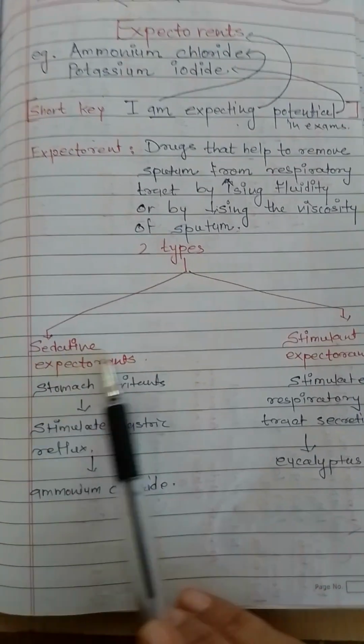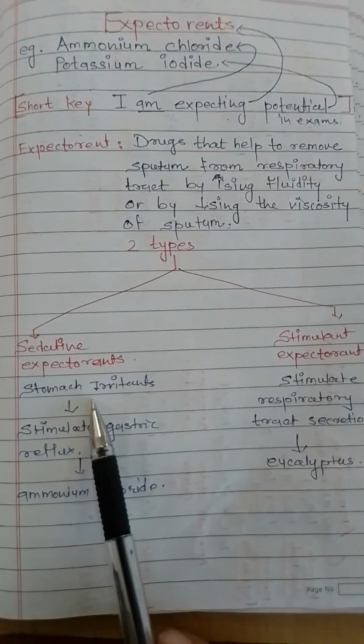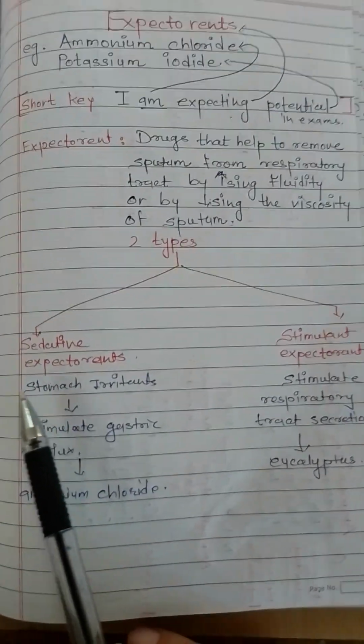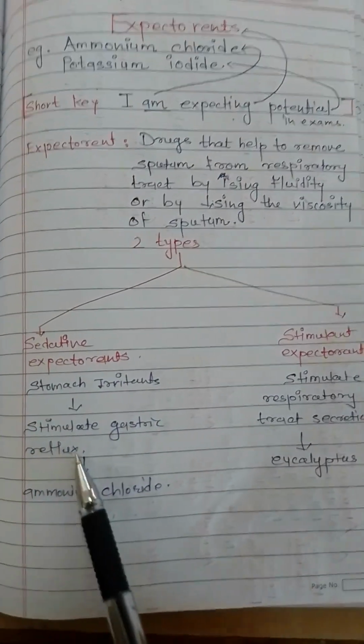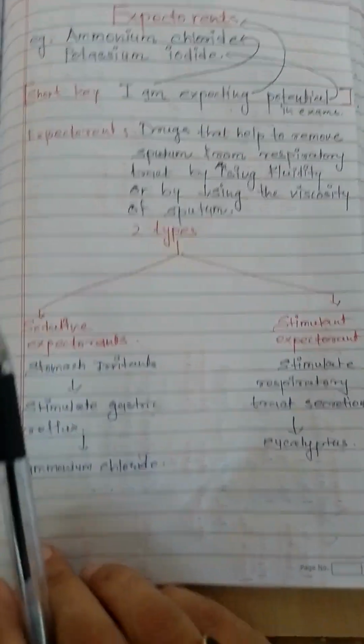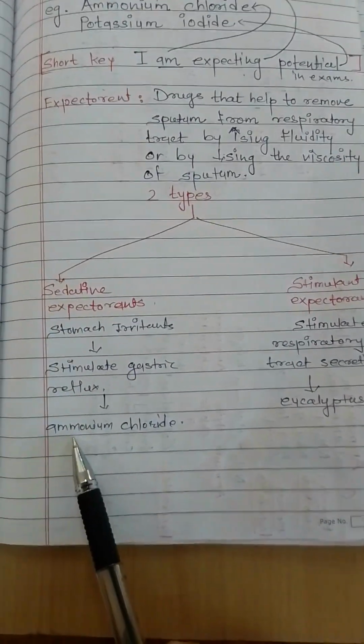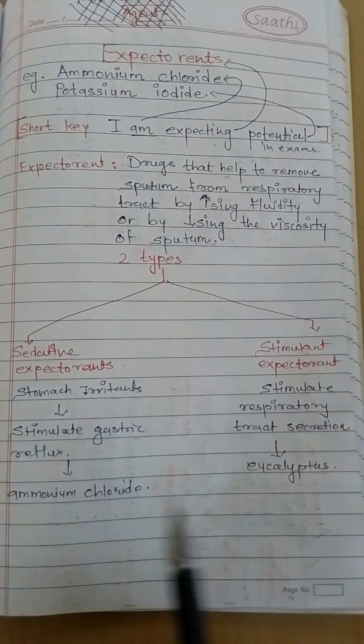Now sedative, they are not directly working on respiratory tract, they are working on GI tract. What they will do, they will irritate stomach and stimulate gastric reflux. Example is ammonium chloride.